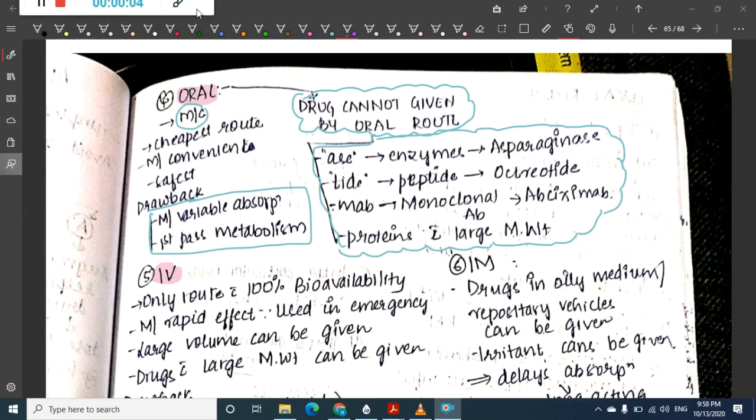Oral route is the most common, cheapest, most convenient and safest route. The drawback is variable absorption and first pass metabolism. Drugs that cannot be given by oral route are enzymes which end in -ase, like asparaginase; peptides which end in -tide, like octreotide; monoclonal antibodies ending in -mab, like abciximab; and proteins with large molecular weight.